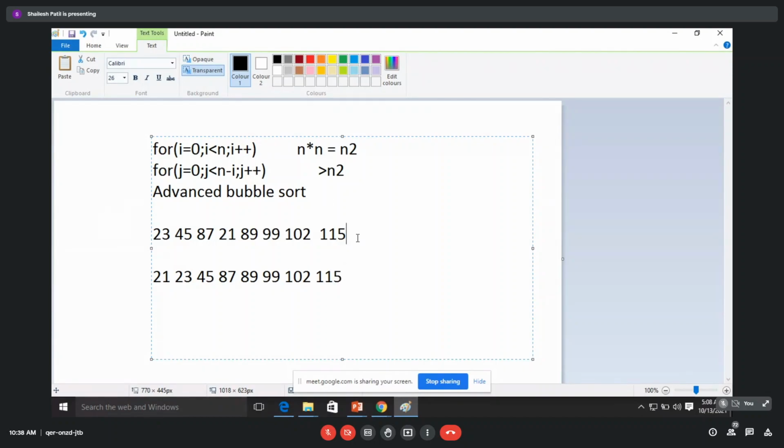So how many passes do we require to complete this bubble sort? We have 8 numbers, so 8 passes are needed, yes or no? Yes, sir. But suppose I get this output at pass 2. Now everything is sorted, so we are wasting 6 passes unnecessarily, running the same loop again. Yes or no? Yes, sir.